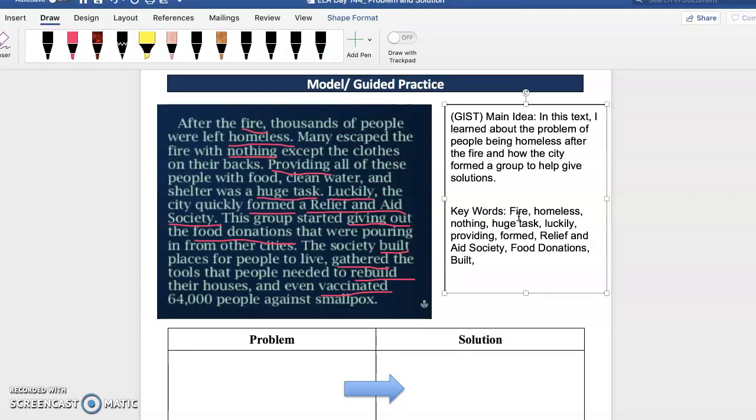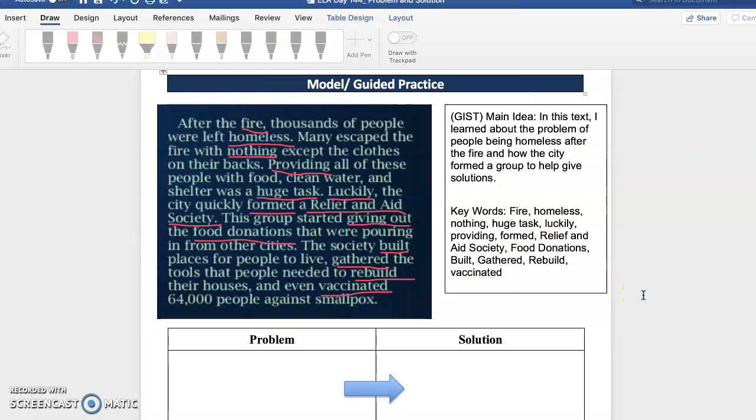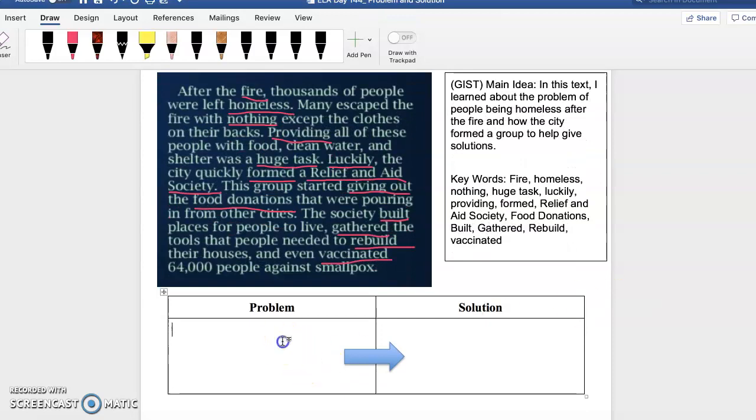We have built, we have gathered, rebuild, vaccination, or vaccinated, right? All of these were keywords to let us know that there were some problems and then there were some solutions. So now, guys, let's go ahead and fill out our graphic organizer.